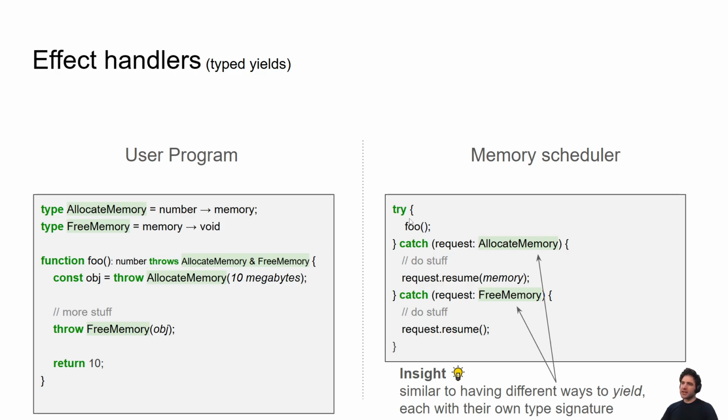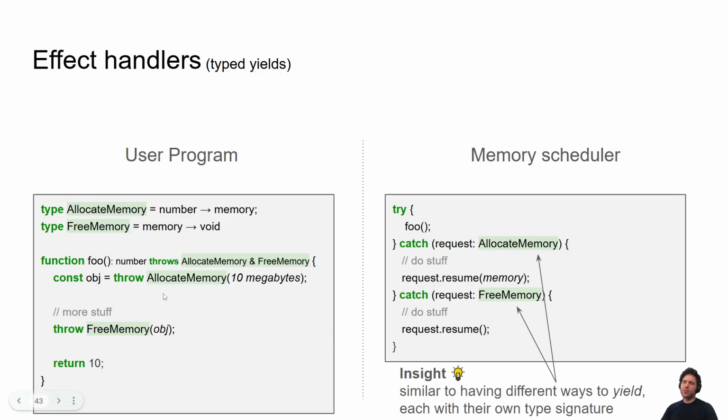Then on the right-hand side, you try to call the function, and it says, okay, catch: whenever the user tries to allocate memory, allocate the memory, and then resume. We go back with some stuff, and then we're done with the function, so we free the memory, which gets caught by the memory scheduler. The memory scheduler frees the memory, and then resumes.